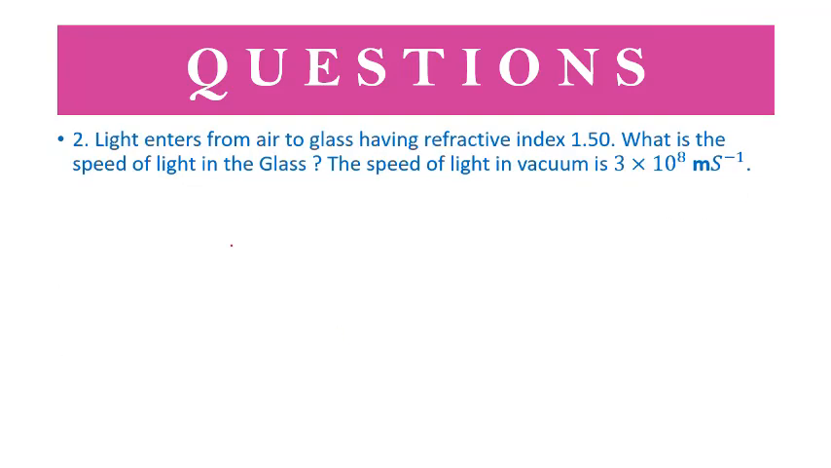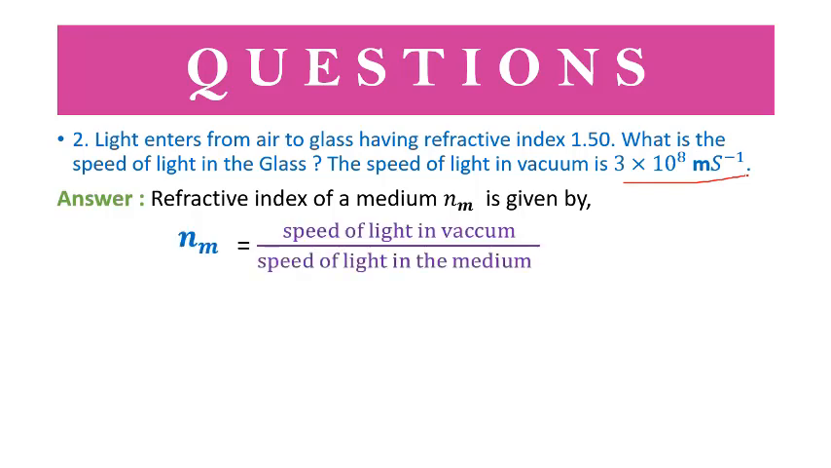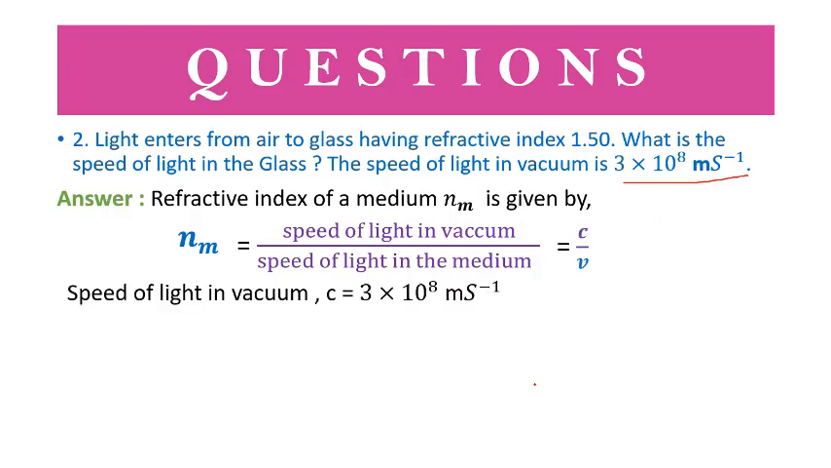Next we have, light enters from air to glass having refractive index 1.50. What is the speed of light in the glass? The speed of light in vacuum is given as 3 × 10^8 meter per second. You should remember this. The refractive index of a medium n_m is given by the speed of light in vacuum divided by the speed of light in the medium, which is c by v. So the speed of light is 3 × 10^8 meter per second. The refractive index of glass is n_g equals 1.50. So v equals c by n_g.